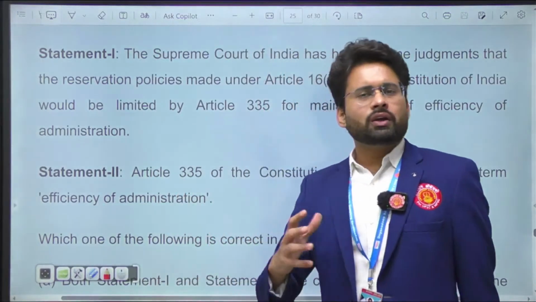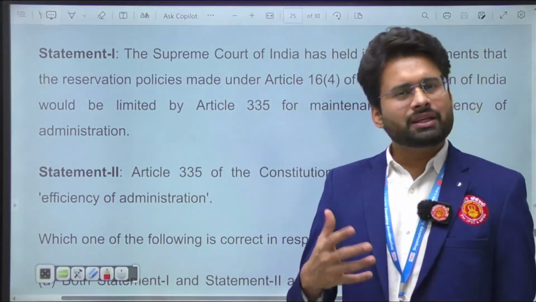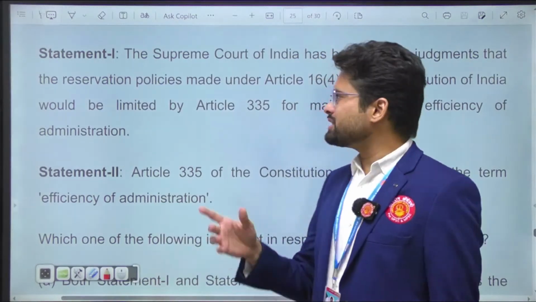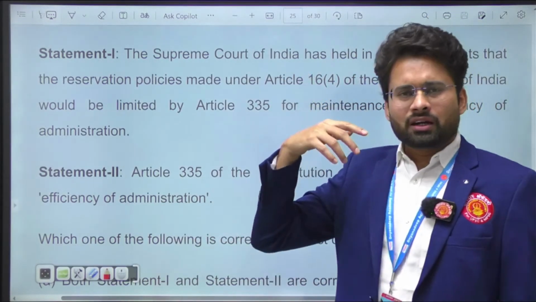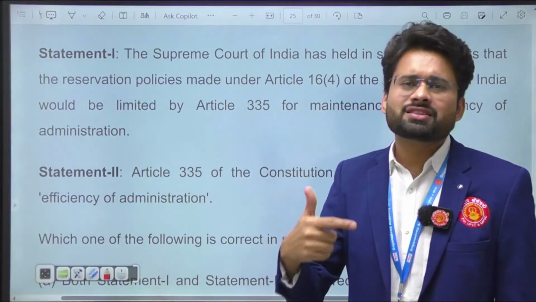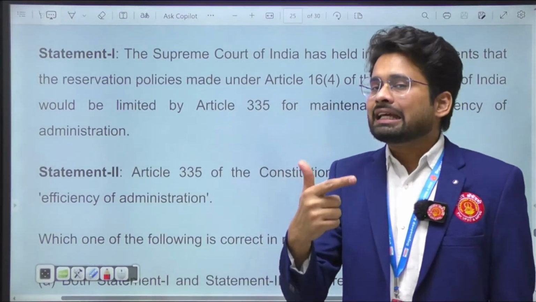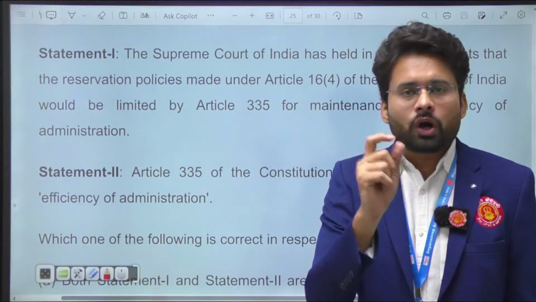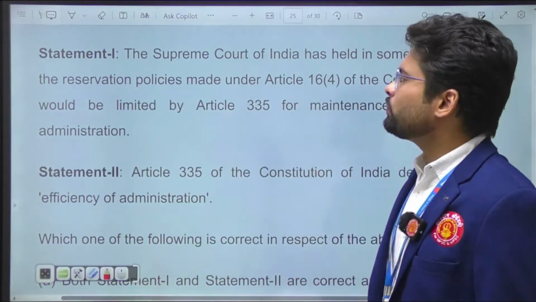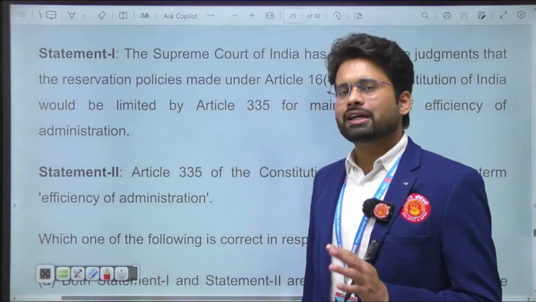You can observe the Indira Sawhney case, the Nagaraj case, and many other cases. Again and many times the Supreme Court has repeated the same statement, that the efficiency of the government should not be compromised. So yes, statement 1 is correct according to the Indira Sawhney case and the Nagaraj case.